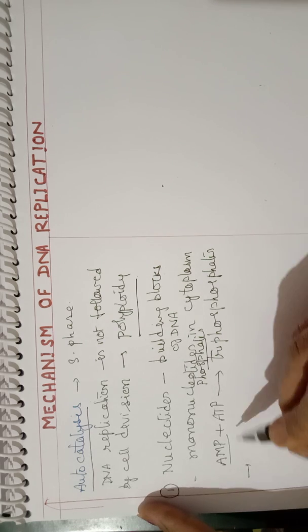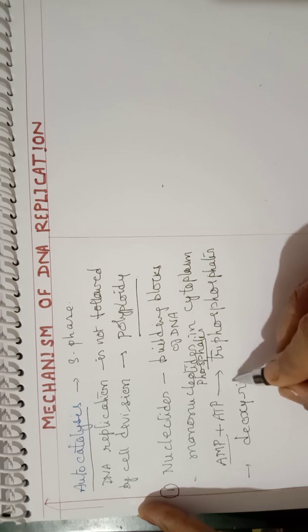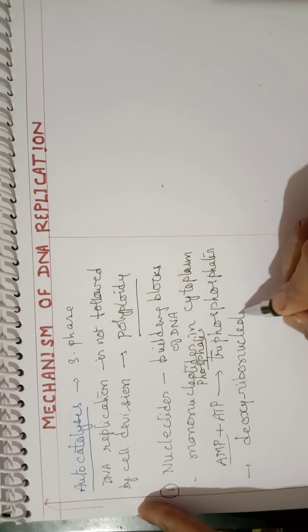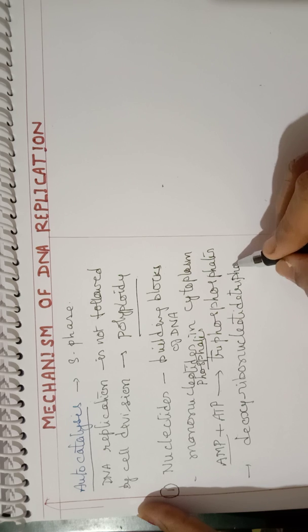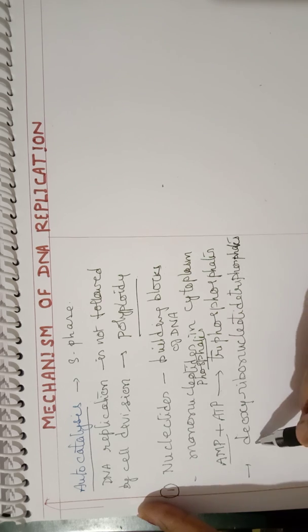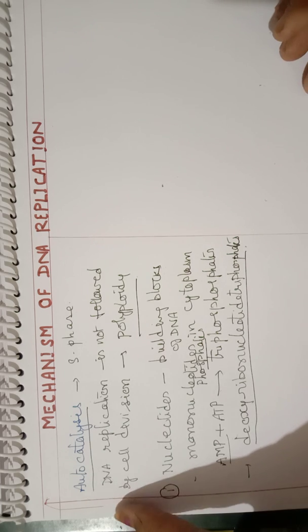So we call this deoxyribonucleotide triphosphate. First they are converted into triphosphates. That is the first requirement. Triphosphates are required.